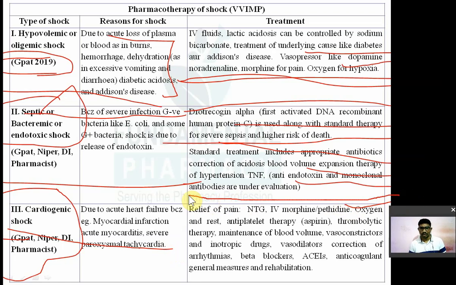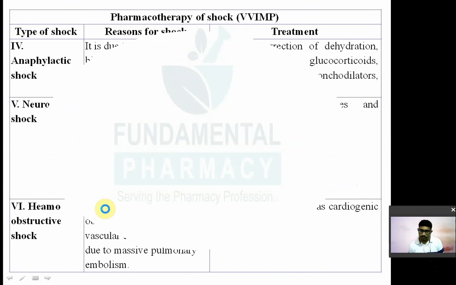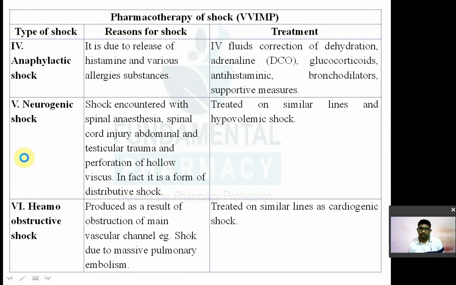Nitroglycerin next. Oxygen, antiplatelet drug like aspirin, thrombolytics like your streptokinase, urokinase, etc. Maintenance of blood volume and vasoconstrictor drugs, then positive inotropic drugs, they are used. In case of cardiogenic shock, anticoagulants and beta blockers are also used. These are the different types of shock. Again you can see pharmacotherapy of different types of shock.